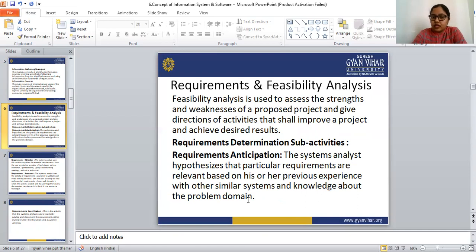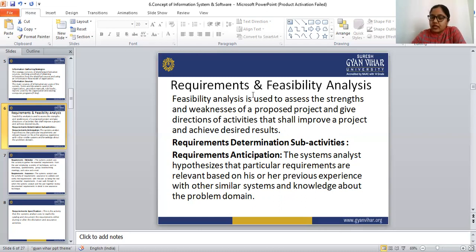The next topic is requirements and the feasibility analysis. Feasibility analysis is used to assess the strengths and the weaknesses of a proposed project. We use this feasibility analysis to assess them, because there are some strengths and some weaknesses in the proposed project.